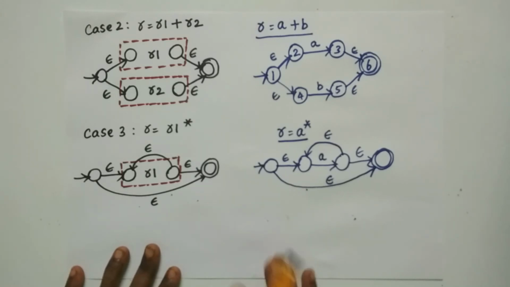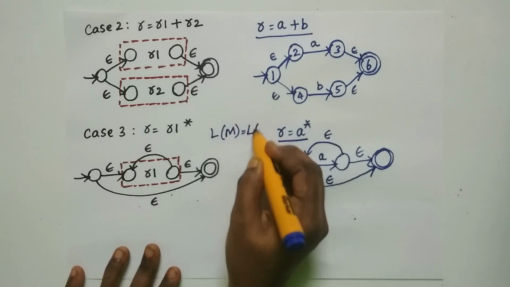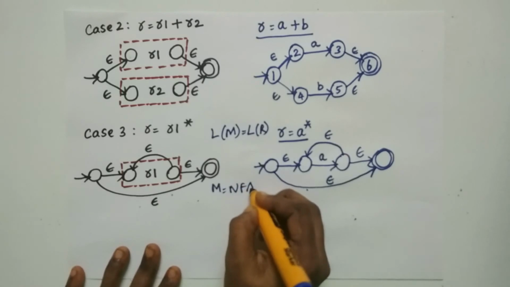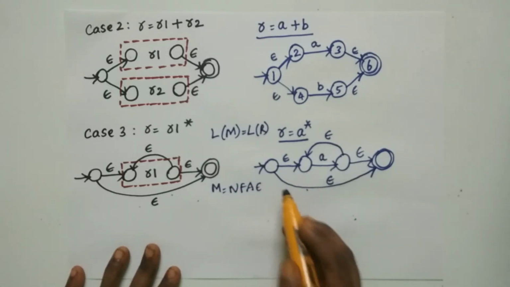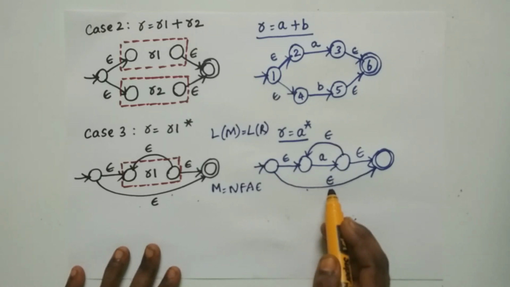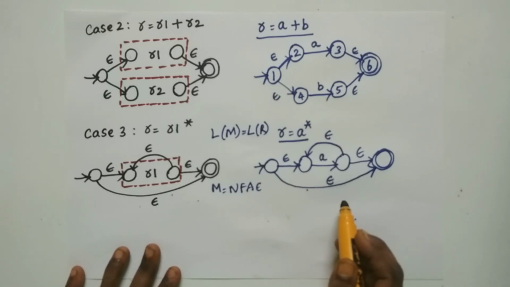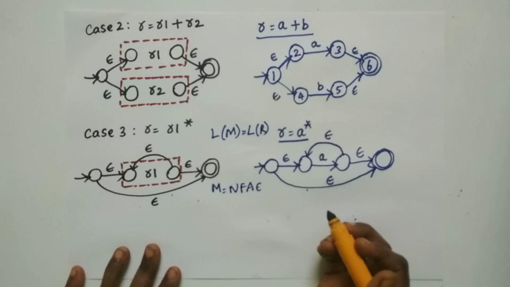So from the induction, it is clearly proved that if you have a regular expression R, then there exists a finite automata such that L of M equal to L of R, where M here is nothing but the NFA epsilon machine. According to Thompson's construction, if there exists a regular language, then there exists a finite automata which accepts the same language L of R. And this is how the theorem is completely proved by the basis and by mathematical induction.